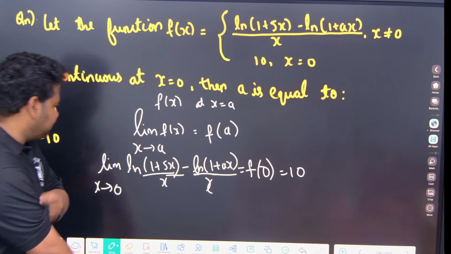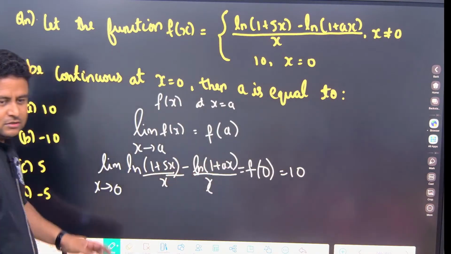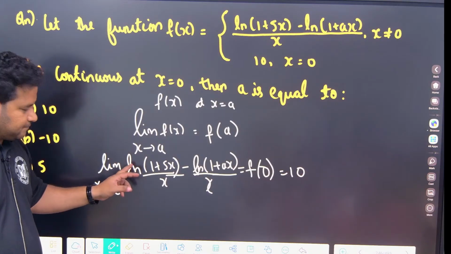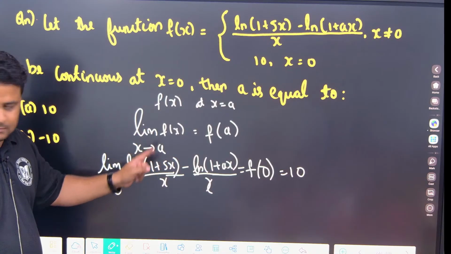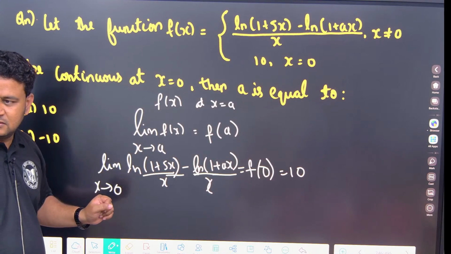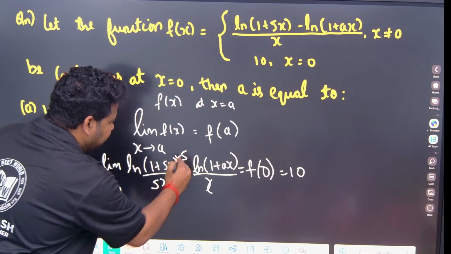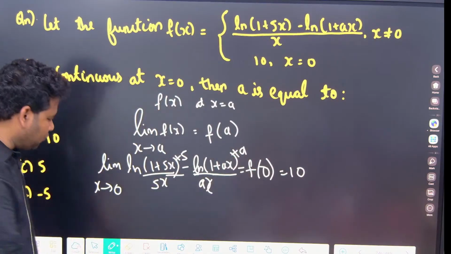Okay, that's good. Fine. So limit of ln 1 plus 5x, this is 1 plus ax. Okay, so we have one formula, that is, log of 1 plus x by x is what? 1. But here 5 is there. So what should I do? Divide by 5 and multiply by 5. Here I will multiply by 5. Here I will divide by a and multiply by a. Okay, now what will happen to this?